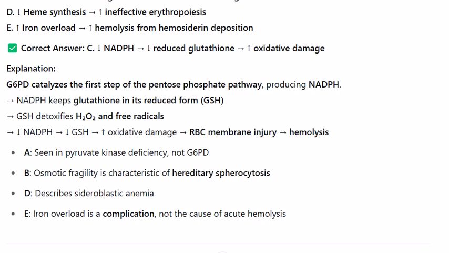A. Seen in pyruvate kinase deficiency, not G6PD. B. Osmotic fragility is characteristic of hereditary spherocytosis. E. Describes sideroblastic anemia. Iron overload is a complication, not the cause of acute hemolysis.